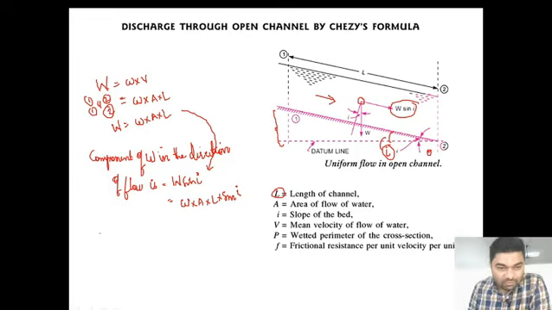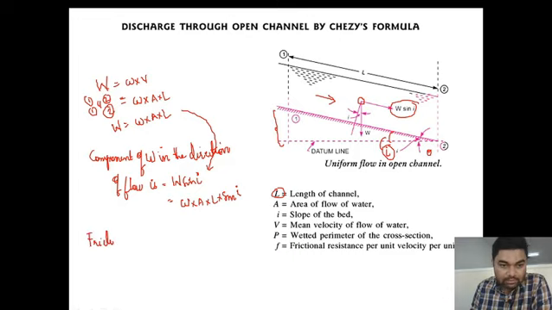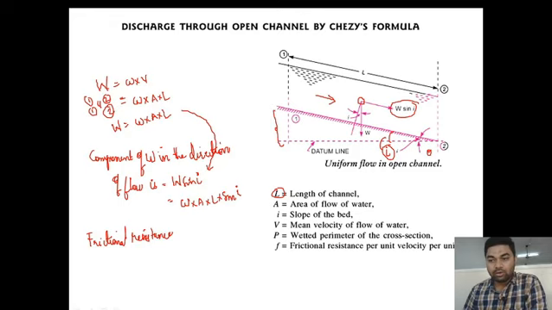After calculating the component of weight in the direction of flow, next we need to find the frictional resistance against the motion of flow.